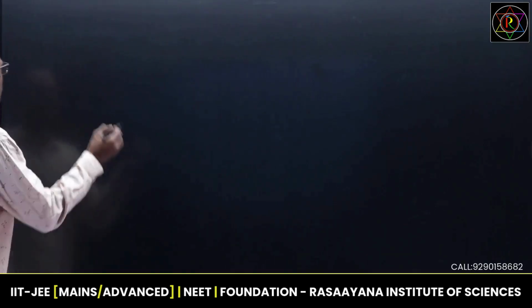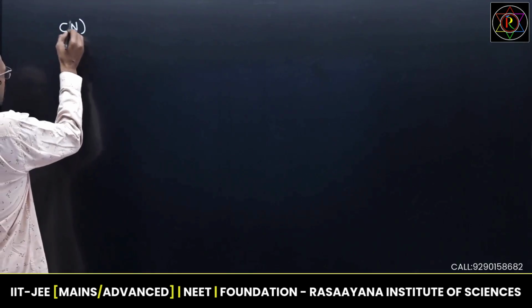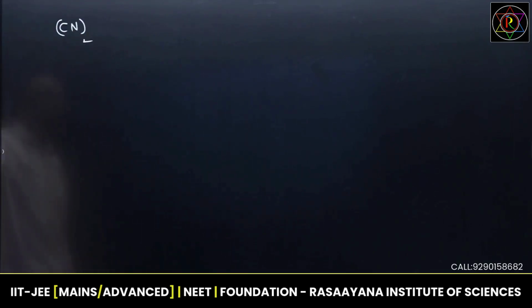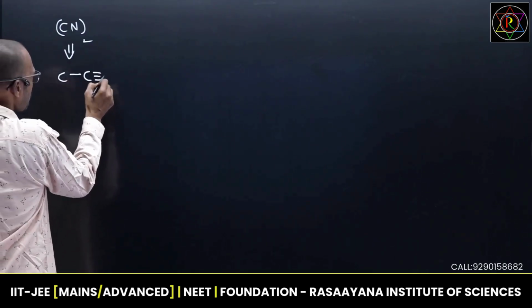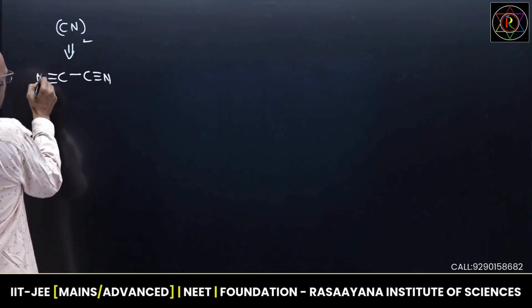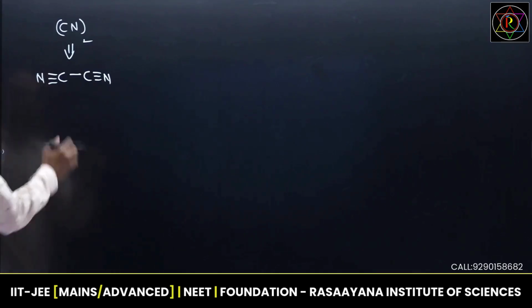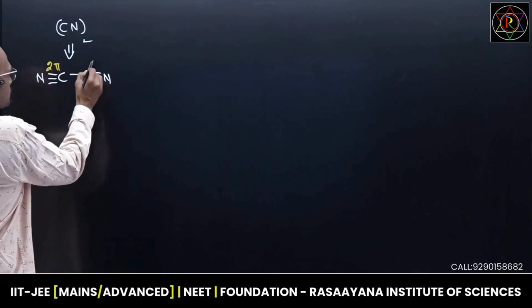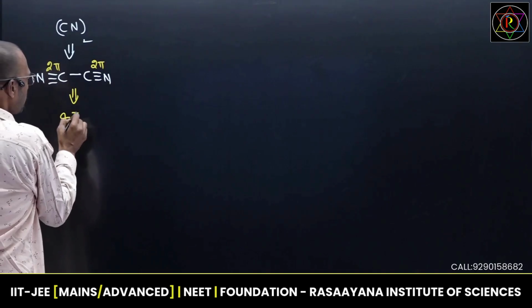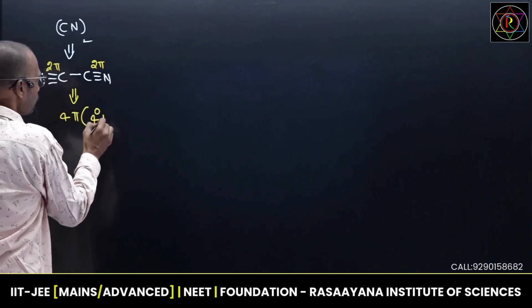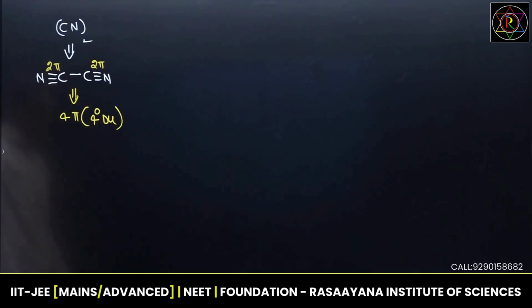Now see this. One more example I will give. This is CN taken twice. What is the degree of unsaturation in CN taken twice? Generally this structure will look like this. Carbon nitrogen triple bond, and here also a carbon nitrogen triple bond. If you observe, this triple bond carries 2 pi bonds and this triple bond also carries 2 pi bonds. Total 4. This molecule carries 4 pi bonds. Now, 4th degree of unsaturation. We can also confirm by using the formula.